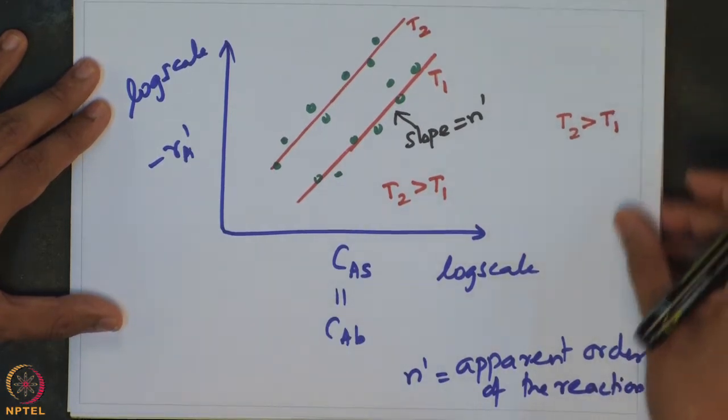Now, let us try to relate this to the actual order of the reaction. Note that the true order of the reaction is essentially the intrinsic property of the reaction, that is the order with which the reaction is happening at the catalyst surface. Because the diffusional limitations and other resistances may be present, the order with which the reaction happens at the surface may not be reflected in the order that we may predict based on the observable quantities, that is concentration of the species in bulk and in surface.